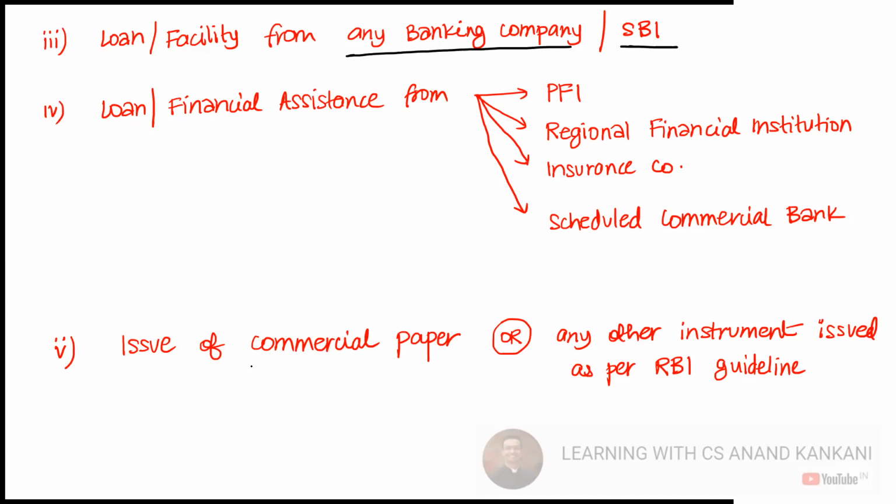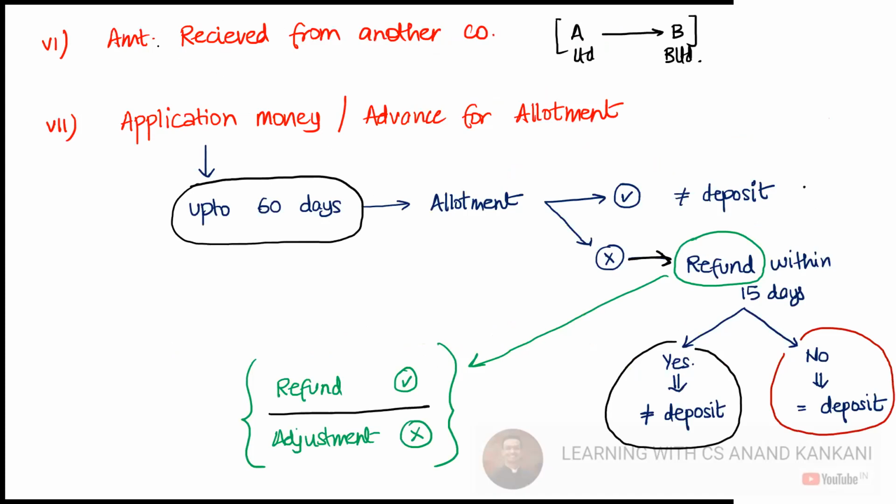Then if the company is issuing commercial paper, and that commercial paper is issued as per the Reserve Bank of India guidelines, even in that case, it will not be considered as a deposit. Otherwise, commercial papers are again a borrowing only. So here again, it is considered an exception and this will not be considered as a deposit. Next is when the amount is received from another company. So A Limited giving money to B Limited, even this will not be considered as a deposit.